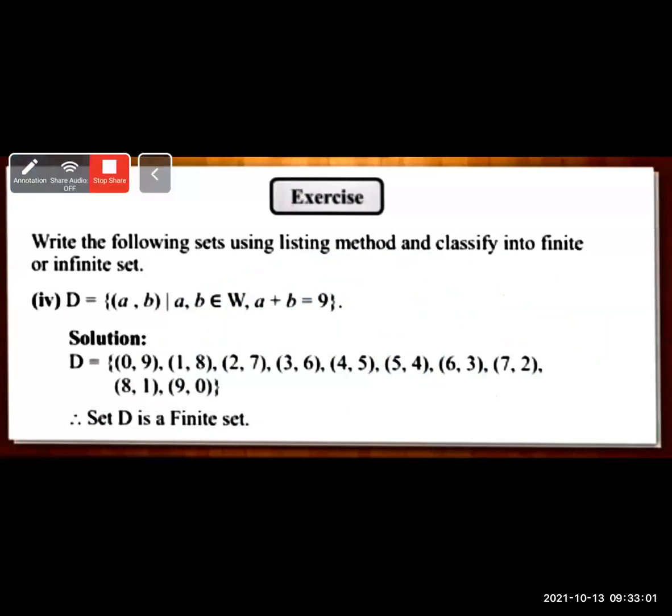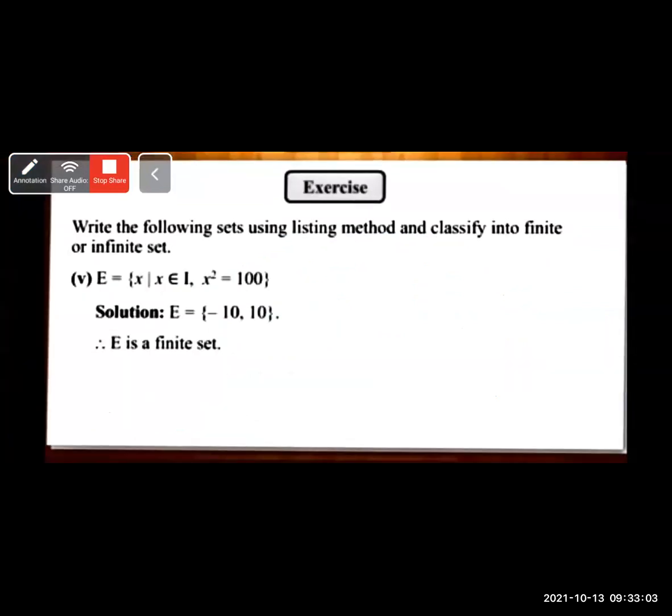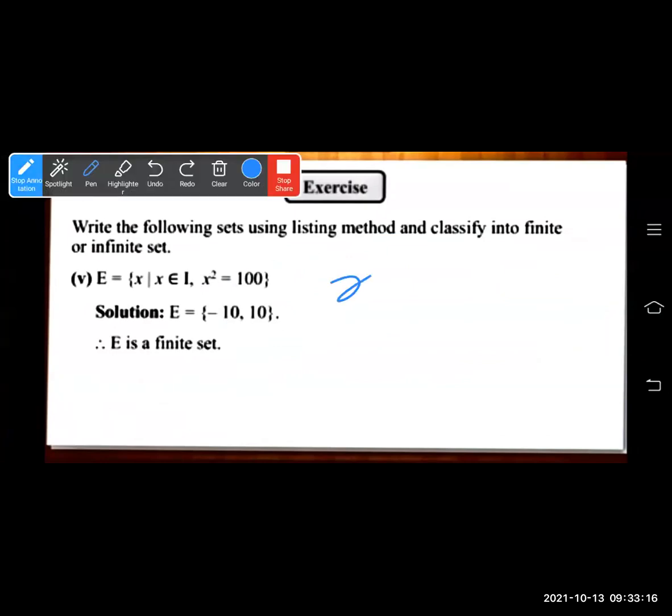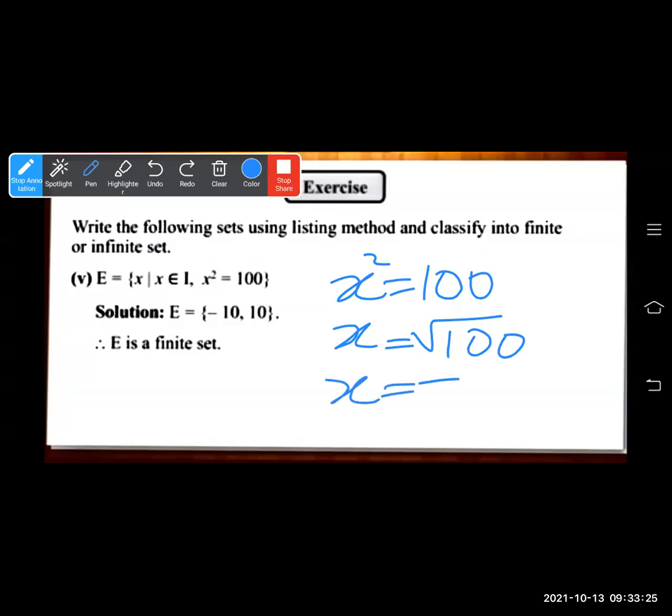Let's see the next example. Question number 5 on page number 5. Solve example. E is equal to set of all x such that x belongs to integer, x square is equal to 100. When you solve this, x square is equal to 100. So taking square root, we get x is equal to square root of 100. Therefore, the values of x are plus and minus 10. Therefore, E is equal to minus 10 and 10. E is a finite set.